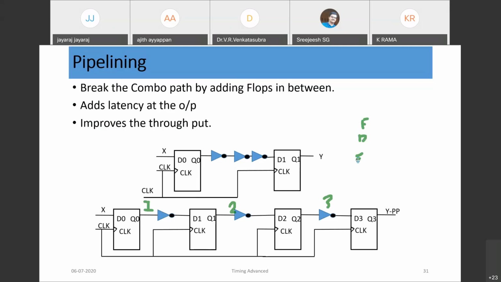Say the first instruction is executing, the second instruction would be in decode stage, and the third instruction would be in fetch stage. While the second instruction is executing, the third instruction would be in decode stage, and the fourth instruction would be in fetch stage. So that you can recall.